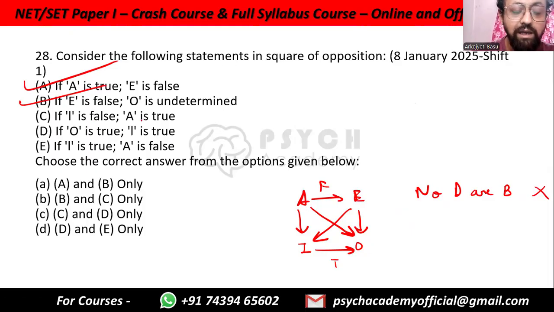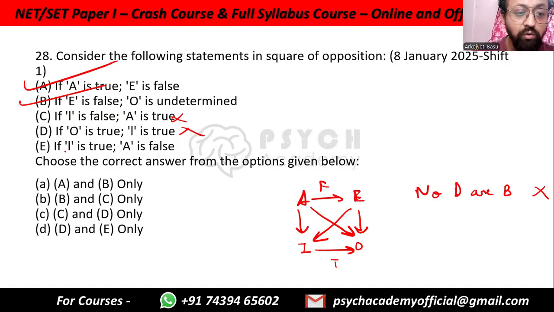Then we have: if I is false, A is true. Not necessarily. It can be that some dogs are mammals. Fine. Maybe that is incorrect. But is it that no dogs are mammals or only some mammals are not dogs? How do we know that? So this is not true. If O is true, I is true. Not guaranteed. They can be true together, but it can also be that one of them is true and one of them is false. So it is not guaranteed that if O is true, I has to be true.